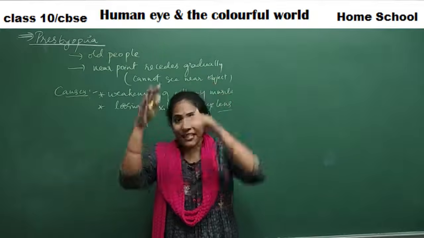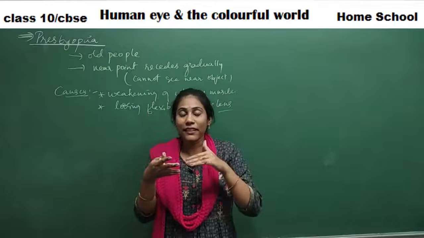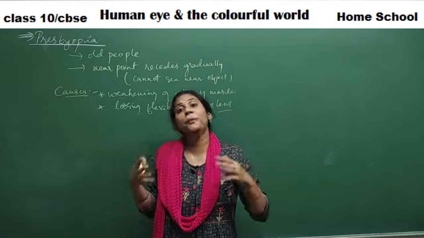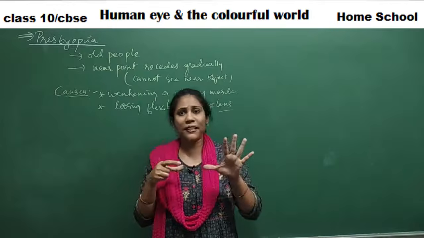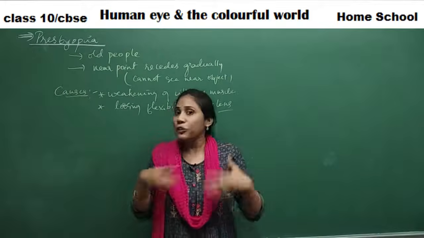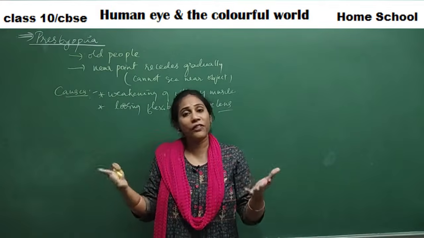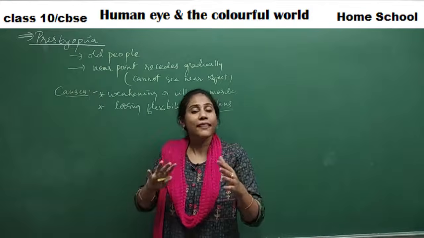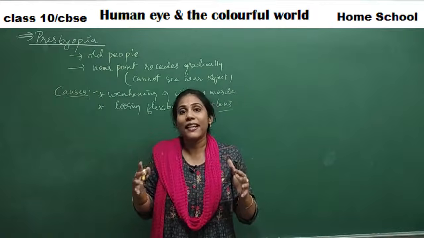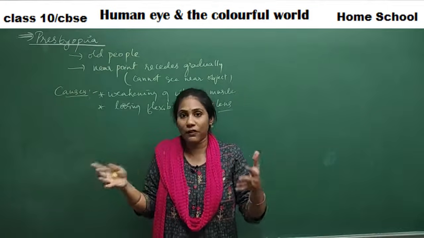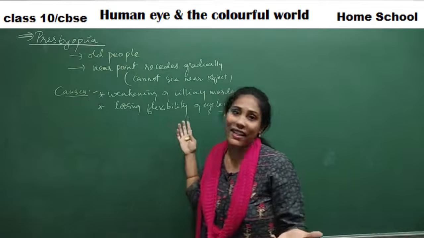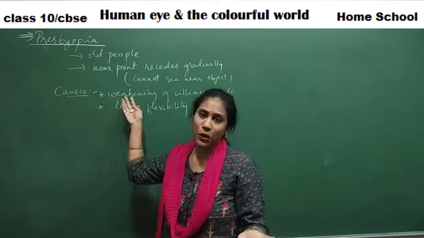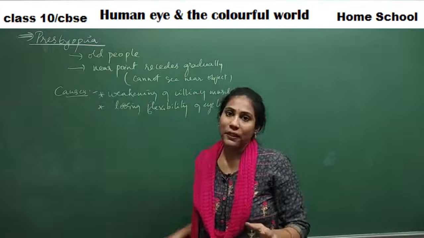Can you change its shape by compressing? You can't, but in the human eye, the eye lens is very transparent and flexible. It is made up of living cells, guys. You can change its shape however you want. So flexibility must be there in a lens to change the shape as required, right? When the flexibility of the lens is lost, you get such problems, especially presbyopia.